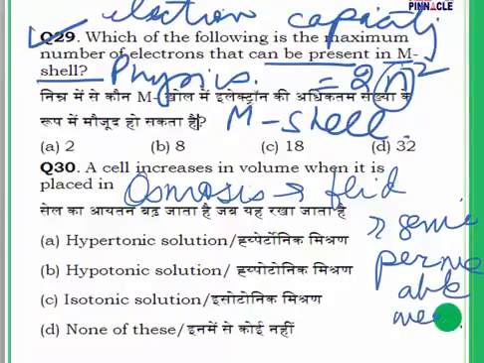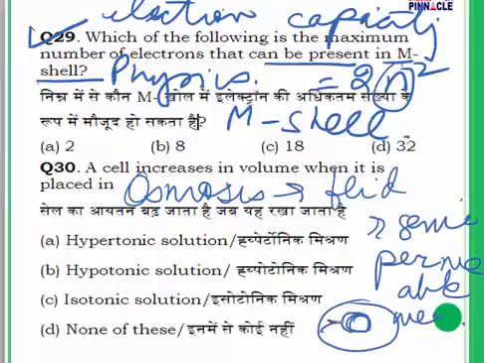I'll give you a small example. Suppose there is a cell in a fluid, and the cell has a semi-permeable membrane. There is going to be a transfer of fluid from outside to inside or from inside to outside. In layman's language, this transfer is known as osmosis.